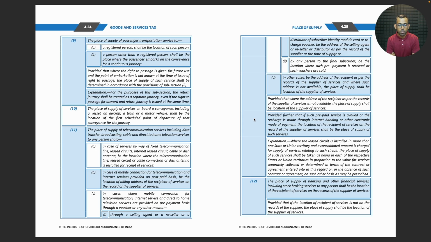Explanation: for the purposes of this subsection, the return journey shall be treated as a separate journey even if the right to passage for onward and return journey is issued at the same time.